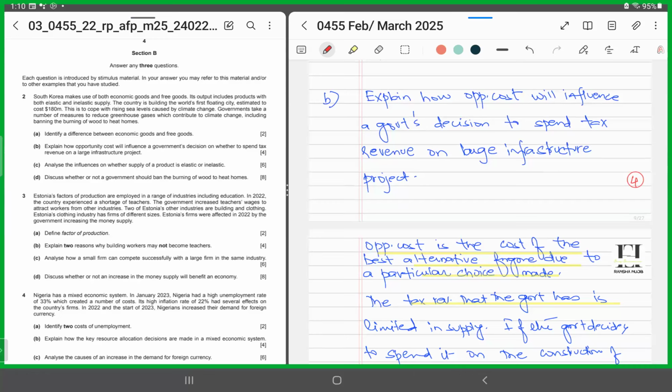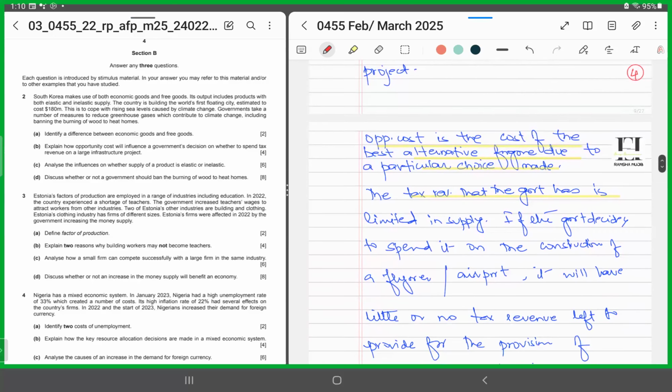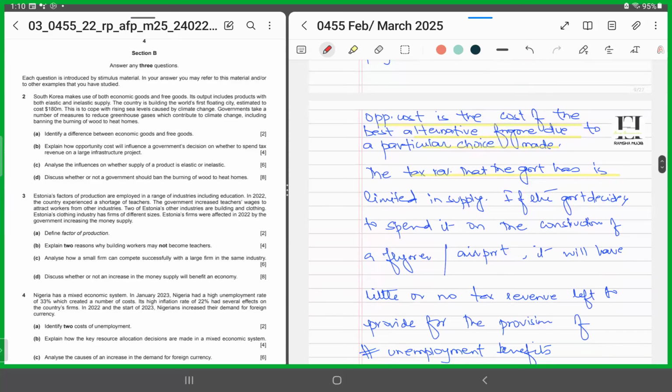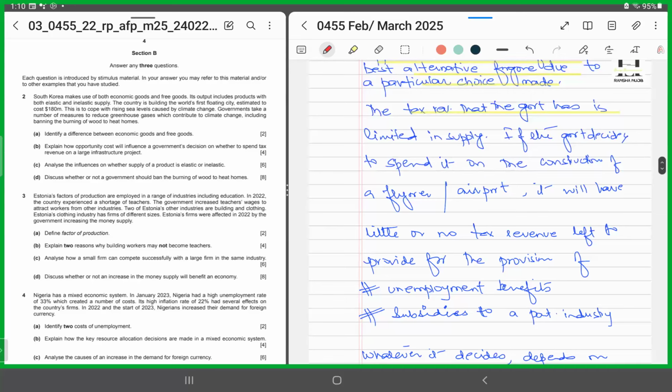So, how will we go about answering this question? First, we'll define what is opportunity cost. Then we'll answer this part. So, first, we all know, we'll say opportunity cost is the cost of the best alternative foregone due to a particular choice made. Now we'll say that the tax revenue that the government has is limited in supply. If the government decides to spend it on the construction of, now you can give an example of any large infrastructure project. For instance, over here, I have mentioned a flyover. You could say an airport. You could say maybe roads, right?